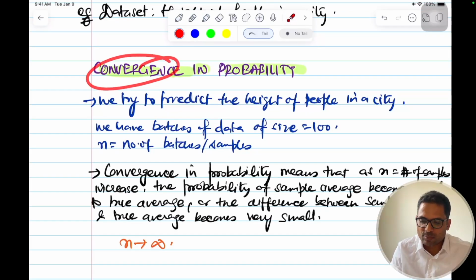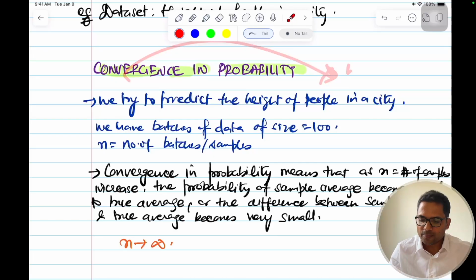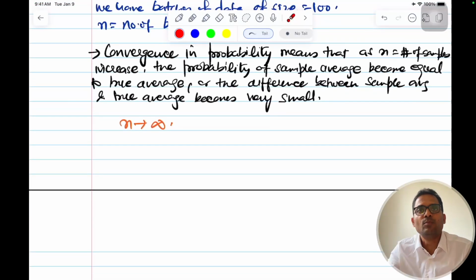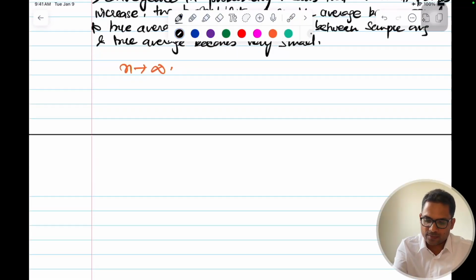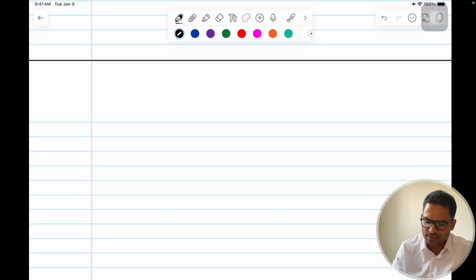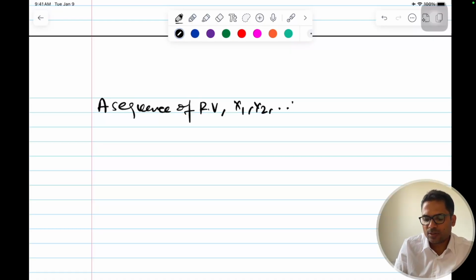There are two terms: convergence in probability. The sample average converges to the true average, or the desired value, the true mean, with very high probability. As the sample increases, the probability also increases. If you want to write that mathematically and in a more generic way, I'll write it down and then explain it. Instead of these, we can have a sequence of any random variable. Let me move to the next page. So we have a sequence of random variables, say x1, x2, and so on till xn.